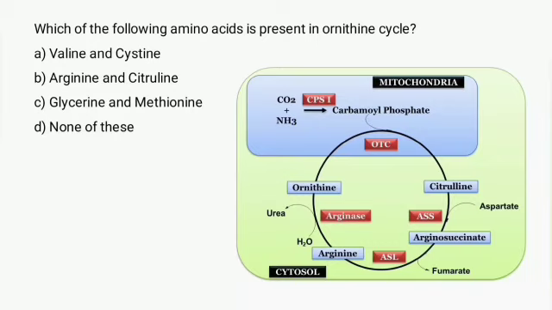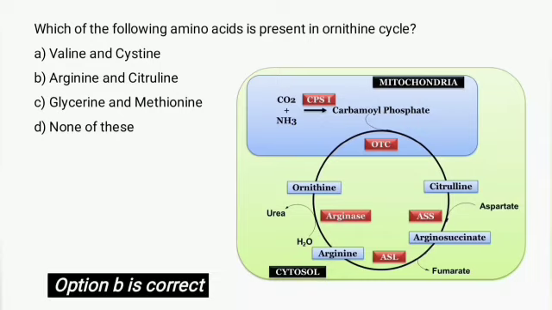The citrulline then combines with the amino acid aspartate and forms argininosuccinate. Argininosuccinate is then cleaved to release fumarate and arginine. Arginine then changes into ornithine and releases urea in the cytosol. So our correct option is option B, which is arginine and citrulline.